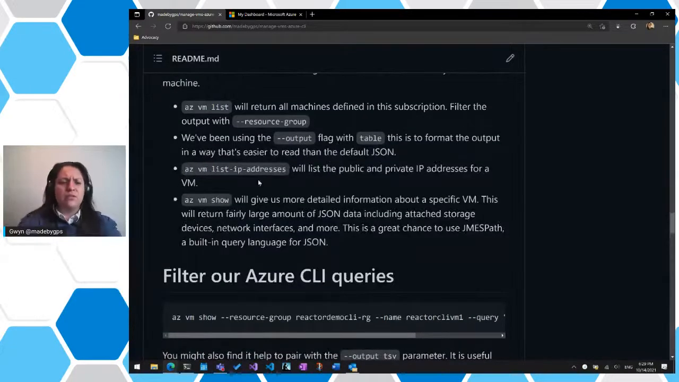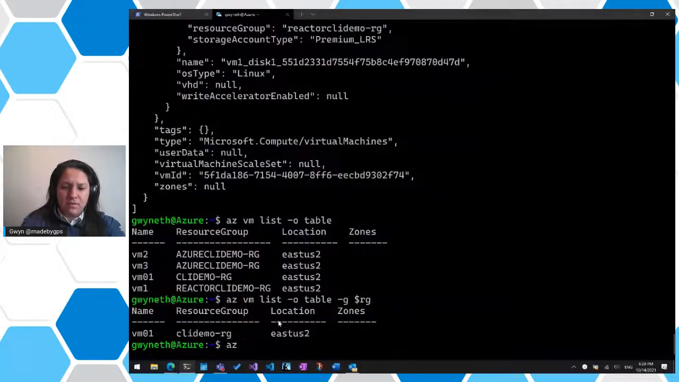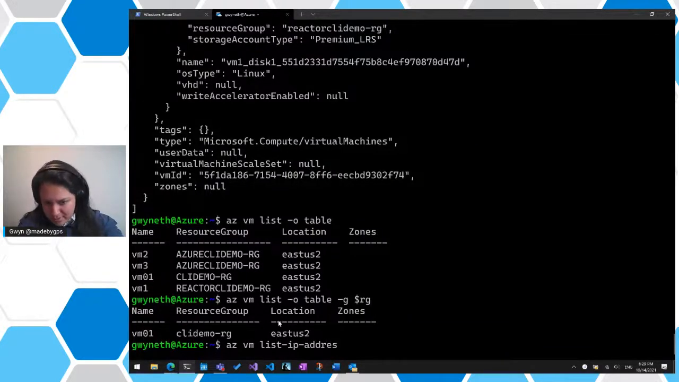Another handy one to know is az vm list-ip-addresses. If we bring this up here, az vm list-ip-addresses, and then we provide again the resource group. And you can see there's a pattern here in terms of parameters that get asked quite often.